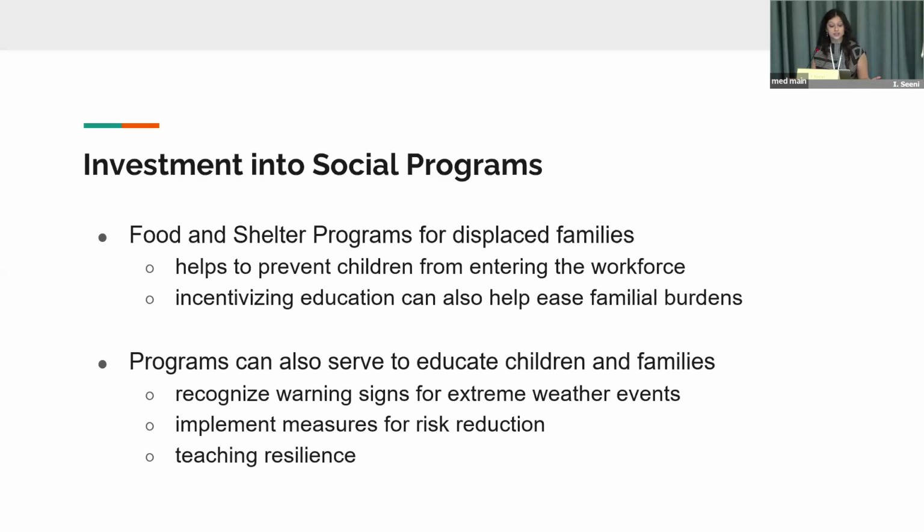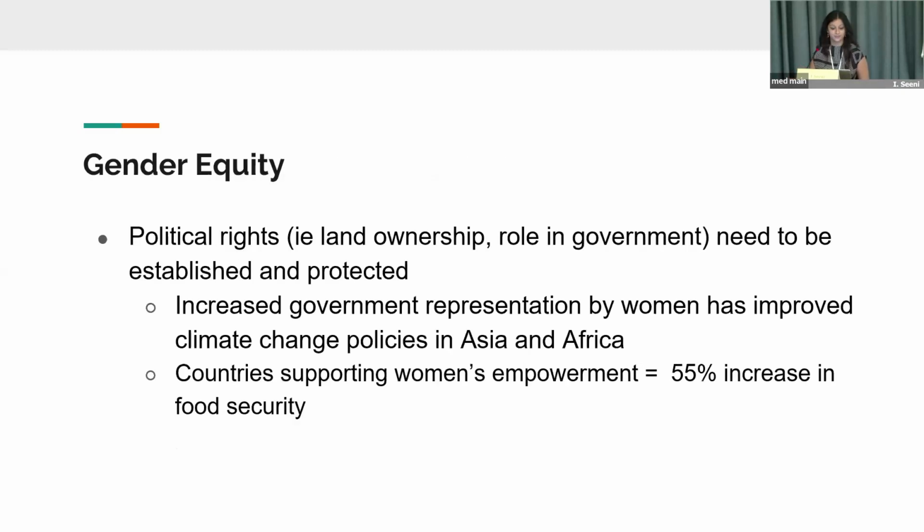We can also use these food and shelter programs to serve as a way to educate children and families to recognize warning signs for extreme weather events, to then implement measures for risk reduction. This is teaching families resilience to provide another layer of protection against climate change.